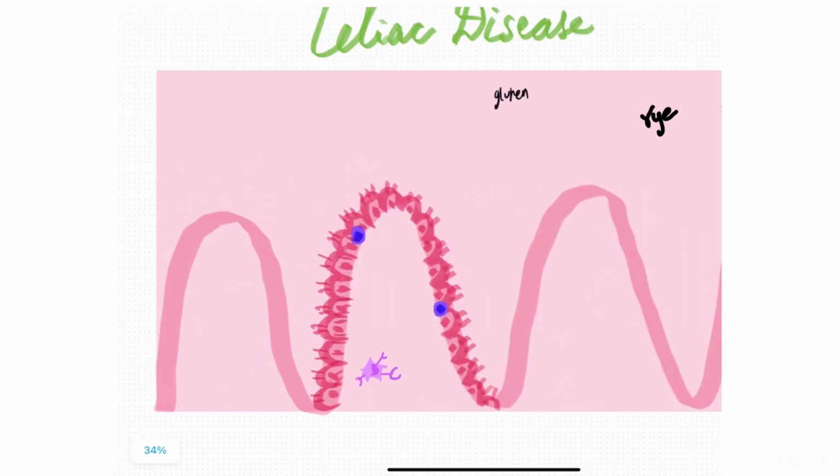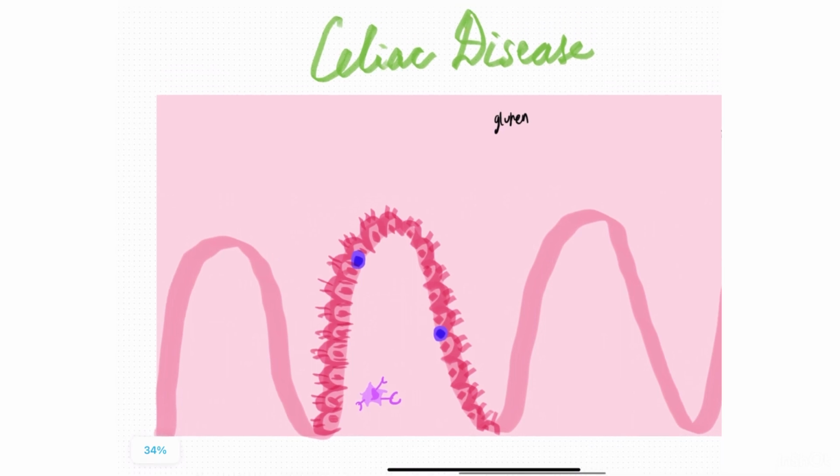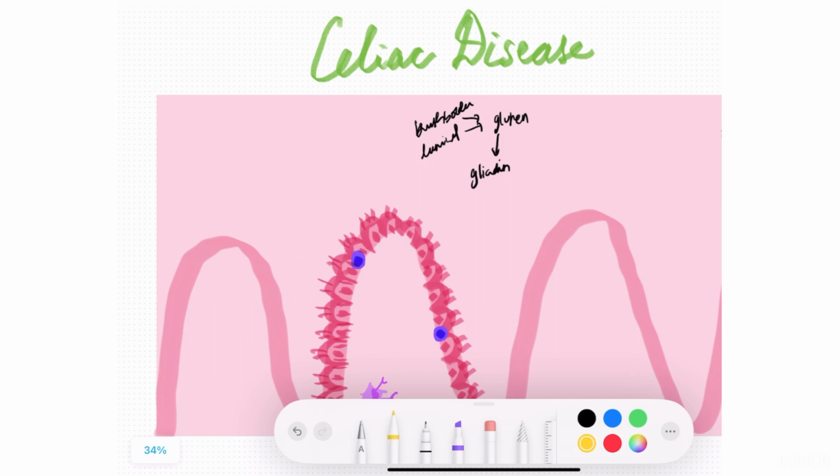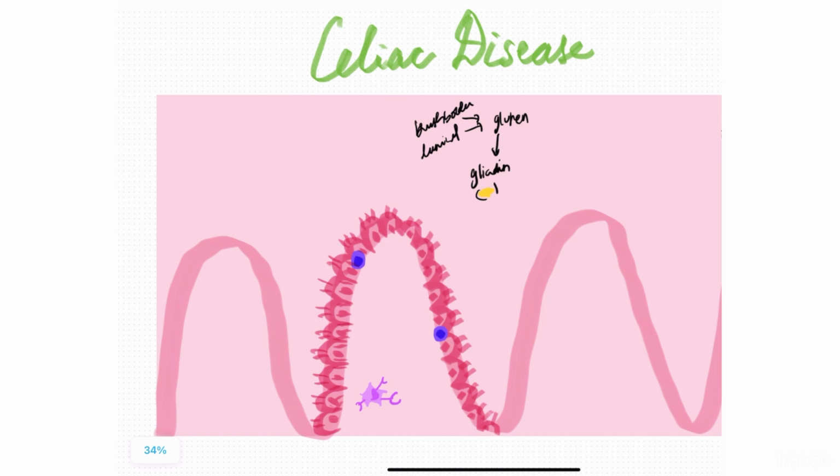Now, because this is the intestinal lumen, there are certain enzymes that are going to act on the food that we're consuming, right? There's going to be brush border enzymes from the intestine, and there's going to be a lot of luminal enzymes. These are going to act on gluten and break it down into something called gliadin. Now, gliadin is kind of the villain of the story. And the thing about gliadin is it is so powerful that it cannot be broken down by pancreatic or intestinal or gastric proteases. None of these can break this down.